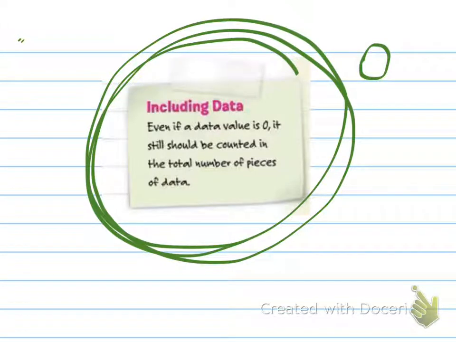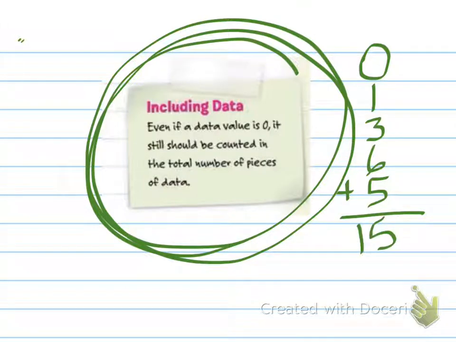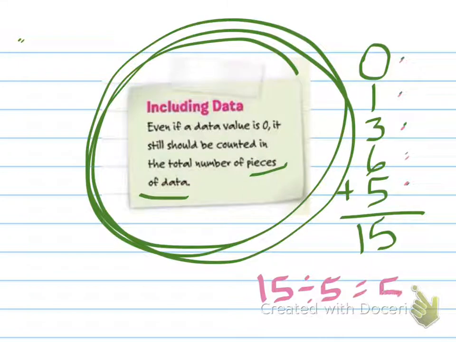Well, just because it doesn't add anything to your list, if you had 0, 1, 3, 6, and 5, and you add them all together, sure, the 0 is not important to the adding part, but when you're dividing, you count it as one of the values, one of the pieces of data. So when you go to divide, you're going to say, okay, I've got 1, 2, 3, 4, 5 values, so I'm going to take 15 divided by 5, and my mean average is 5.